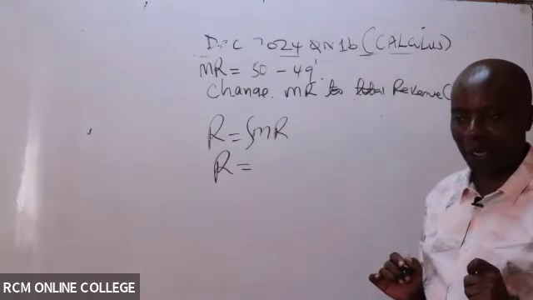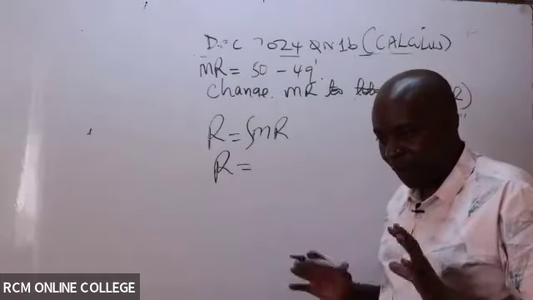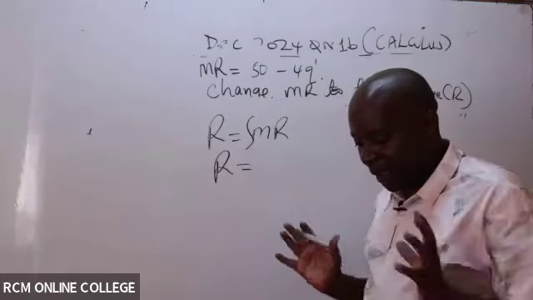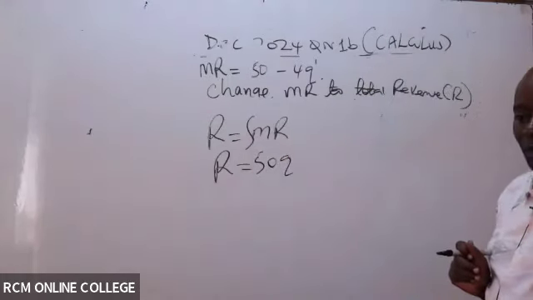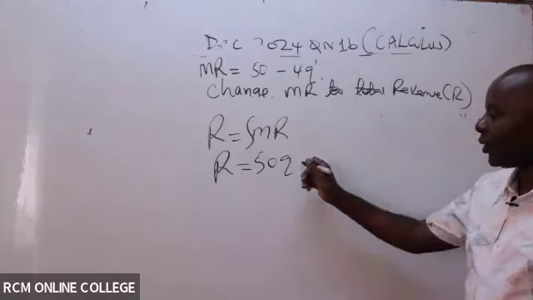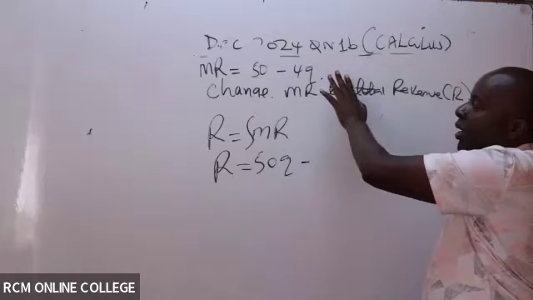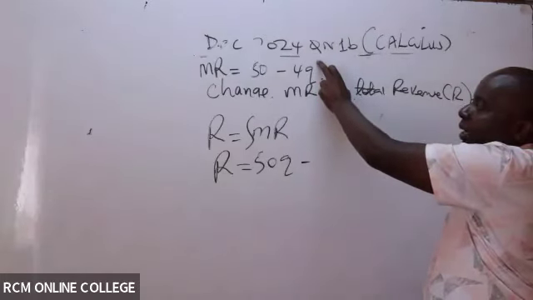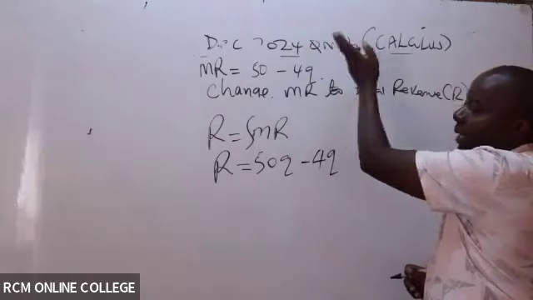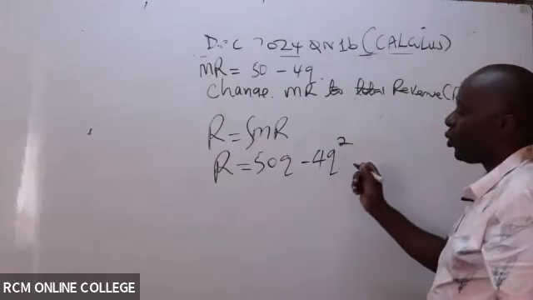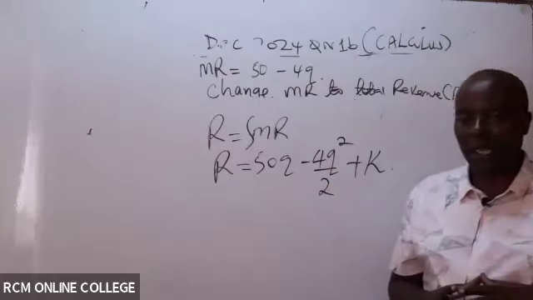So how do I integrate? To integrate is to put together. You can see 50 does not have anything. So in this case here, when I'm integrating, then I must come and add what here? The variable of integration, 50Q. Minus, there's an implied raised to 1 there, which will always be there. Whenever you see Q alone, there is a silent 1. So for Q, there was a 1 there, and we must add 1, isn't it? So it becomes what here? Q squared, 2 all over 2, plus, in this case here, what we call K.